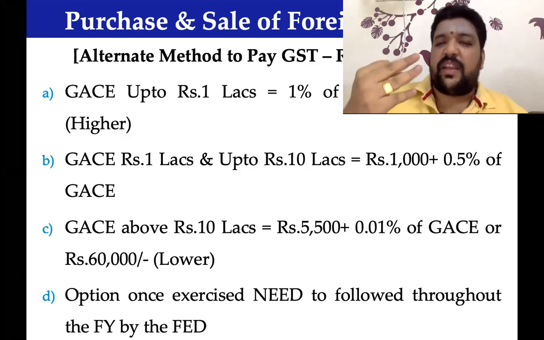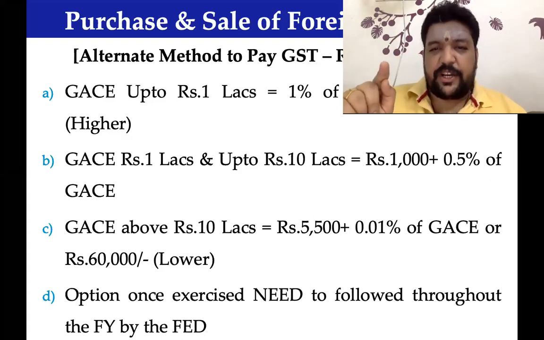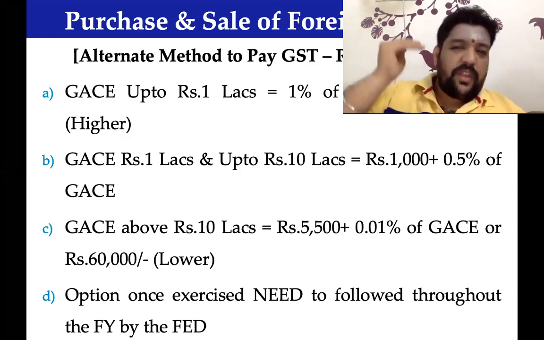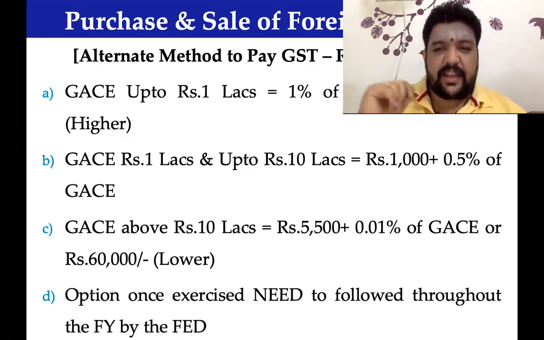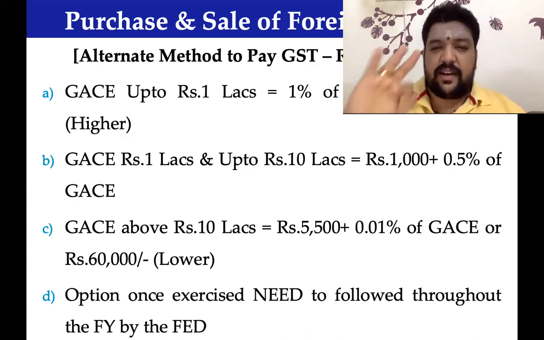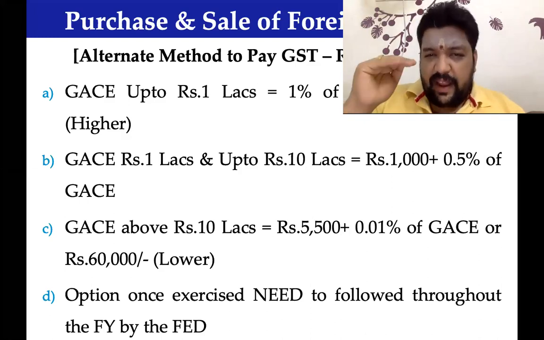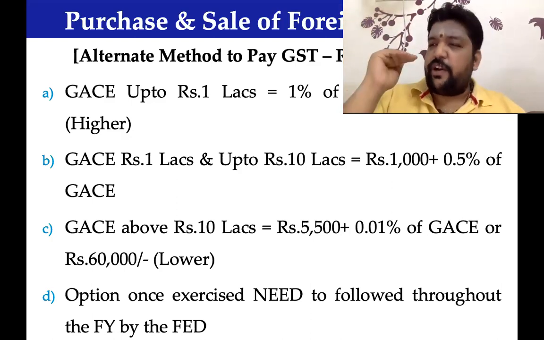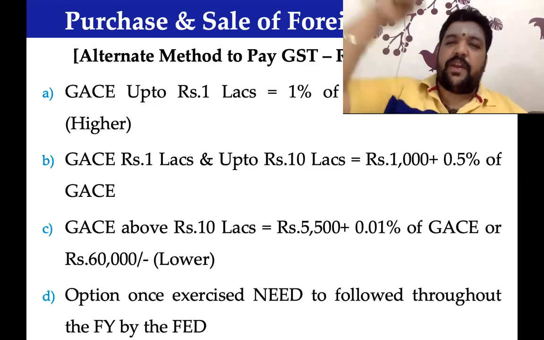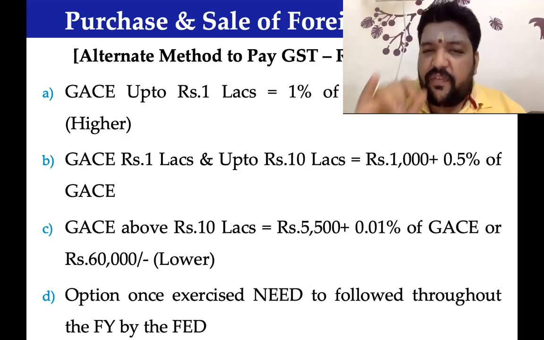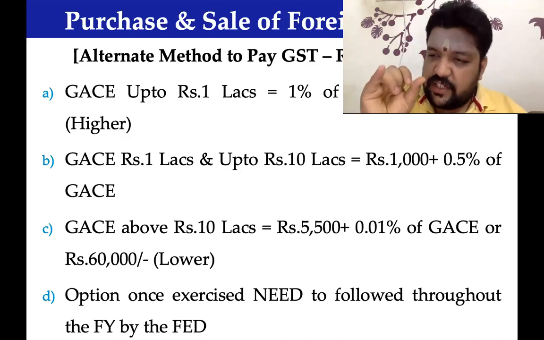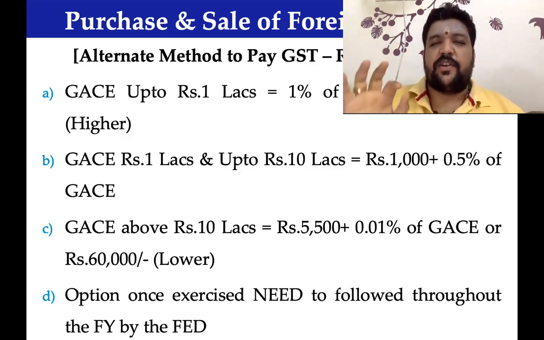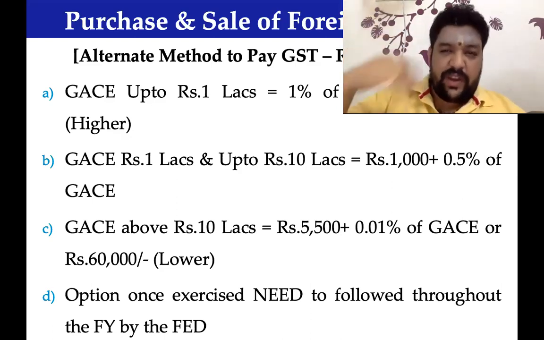Government proposes in this rule three slabs. If the transaction gross amount is less than 1 lakh, one category; more than 1 lakh but less than 10 lakh, second category; more than 10 lakhs as third category. Like how we have a salary slab of 5 lakh, 10 lakh, and beyond 10 lakh, here it is going to be 1 lakh, 1 to 10 lakh, and beyond 10 lakh. If the gross amount of currency exchanged is up to 1 lakh rupees, 1 lakh and above only will go to the next limit.